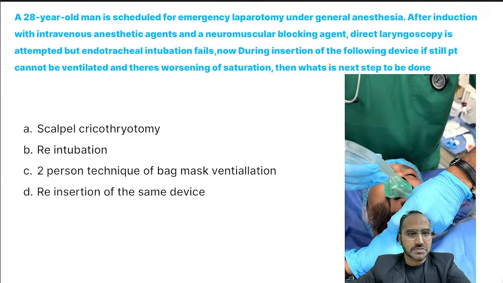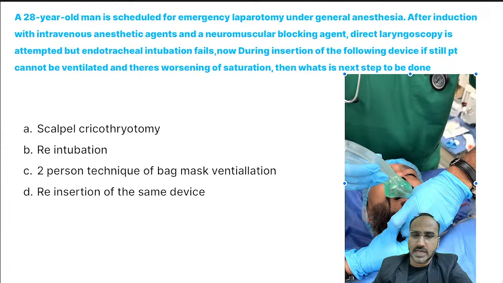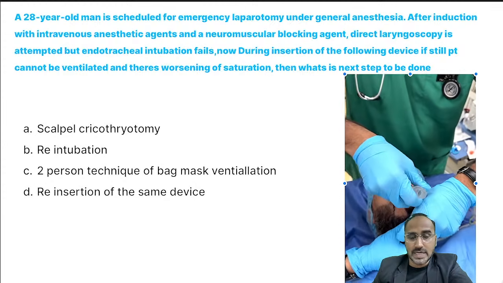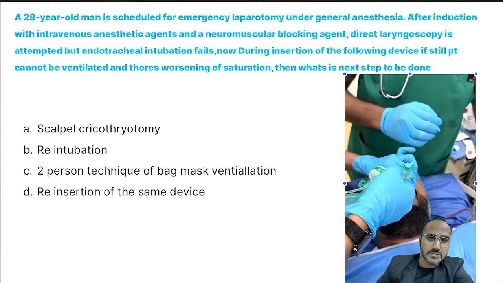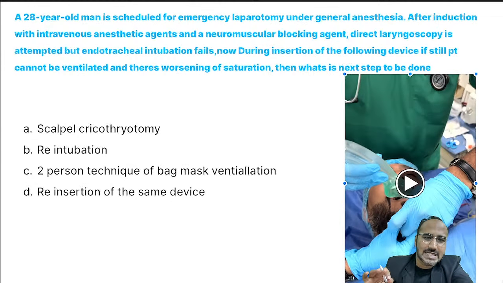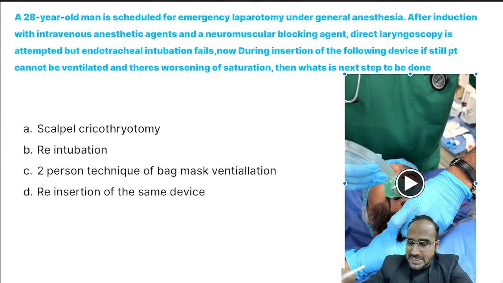Okay. Next, guys. A 28-year-old man is scheduled for emergency laparotomy under general anesthesia. After induction with IV anesthetic agents and a neuromuscular blocking agent, direct laryngoscopy is attempted, but endotracheal intubation fails. During insertion of the following device, if still the patient cannot be ventilated, there is worsening of saturation. What is this device insertion? Just look over here, guys. What has been inserted in the patient's mouth? LMA. So basically he is asking, if intubation fails, this device is what? Nothing but LMA, laryngeal mask airway. In that I am using iGel.